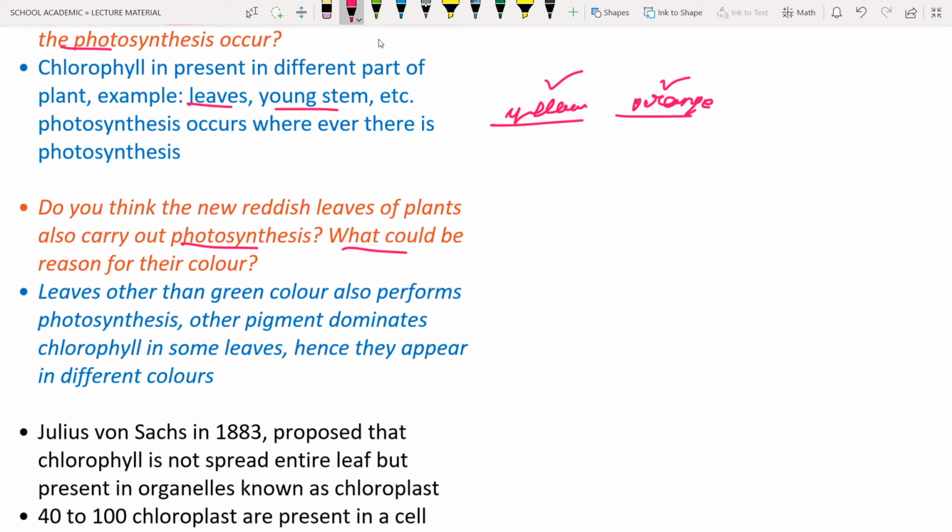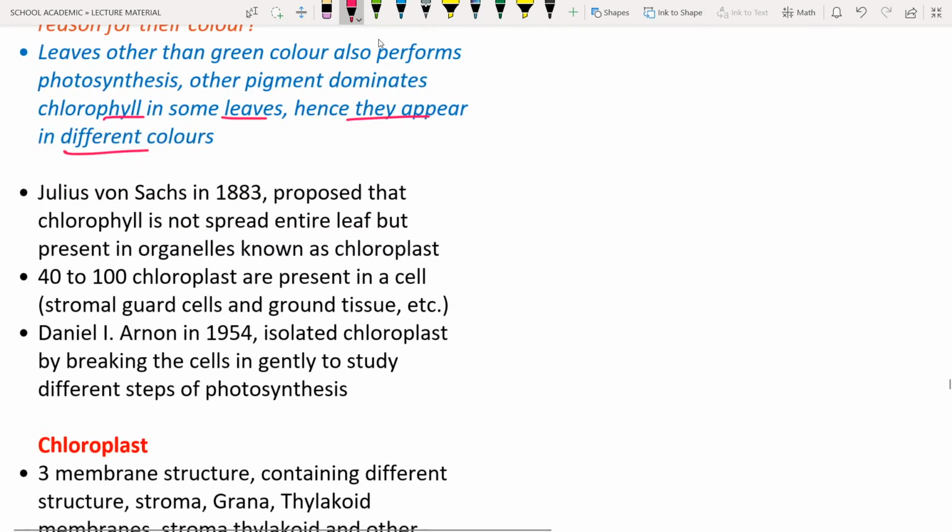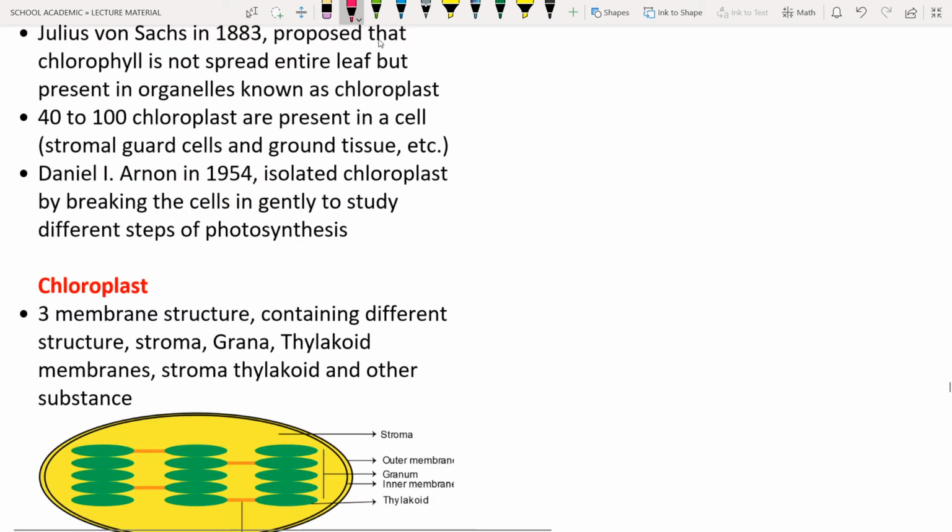Okay, so other pigments dominate the chlorophyll in some leaves, hence they appear in different colors. Whatever the color, they are going to perform photosynthesis. Why? Because they have the chlorophyll, which is dominated by the other pigments. Okay. And next, Julius von Sachs in the year 1883 proposed that the chlorophyll is not spread entirely.